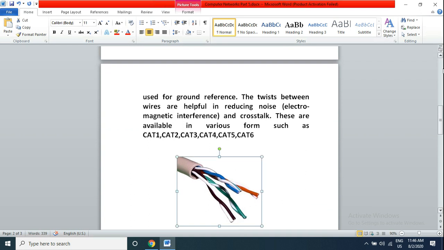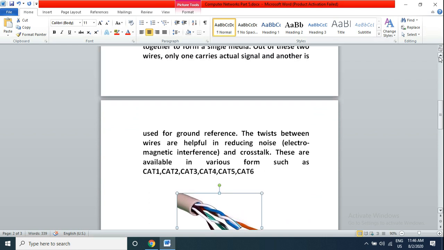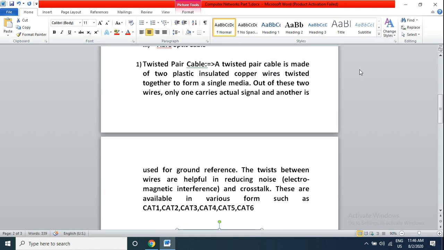There are insulated copper cables which are connected to form a single media. Out of these two wires, only one carries the actual signal and the other is used for ground reference.